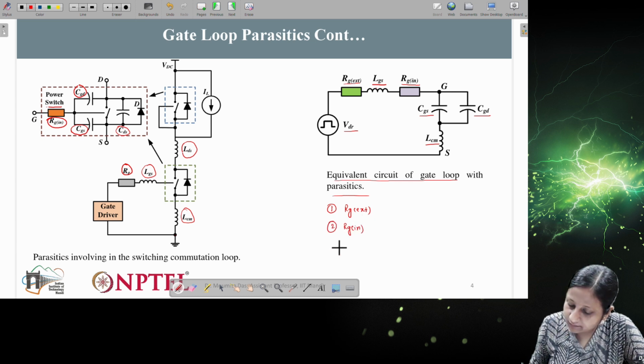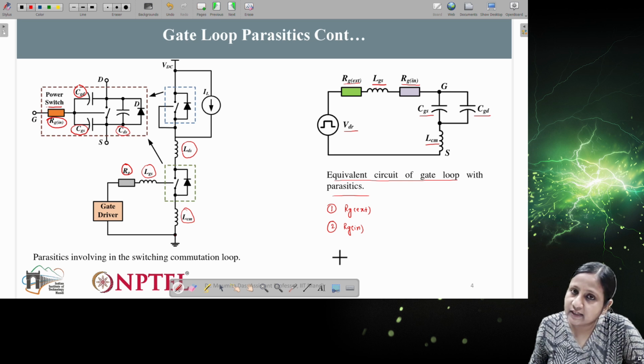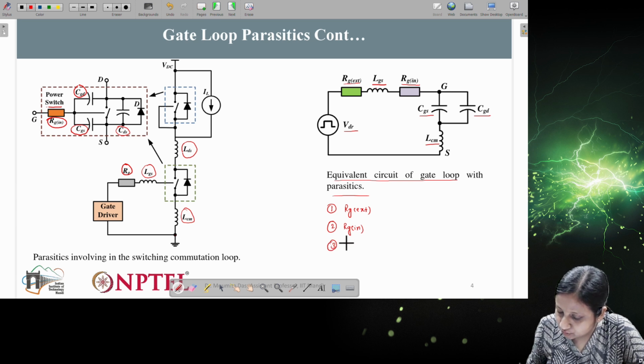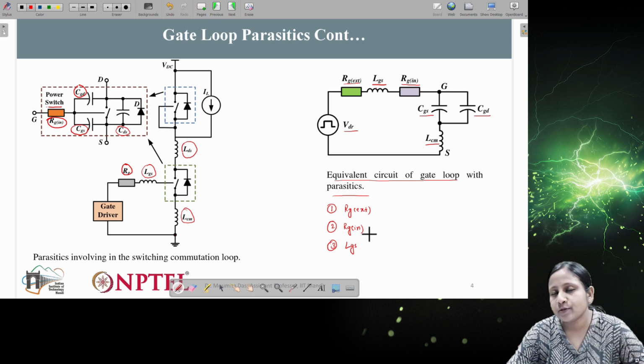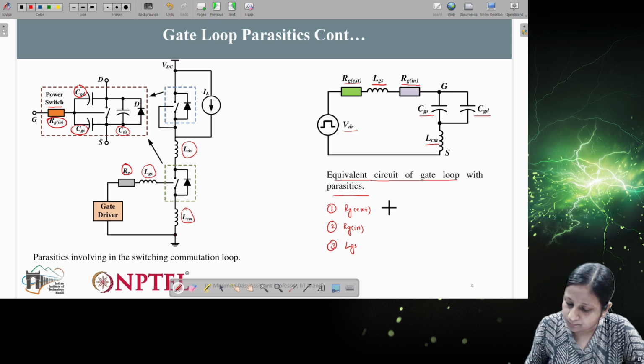RG external we can vary, and we can increase it in order to reduce the oscillation, but again we have to see what is the optimum value we can use so that we don't affect the switching speed. Then LGS, it comes from the layout. So we have to see how we can optimize the layout so that this LGS will be small.